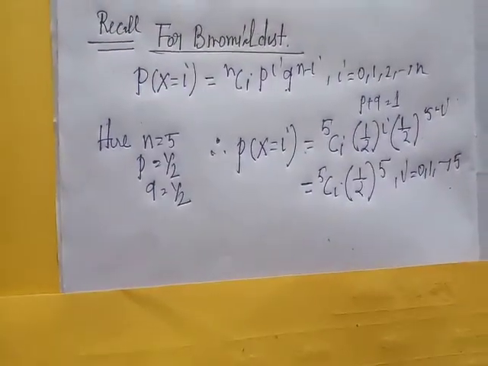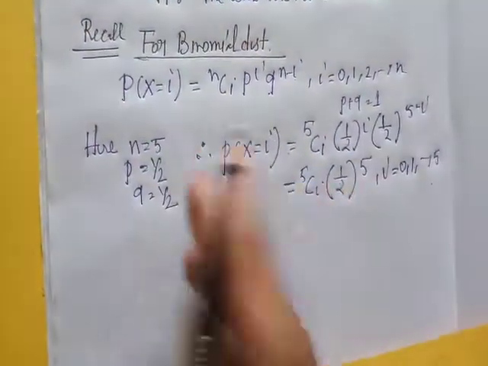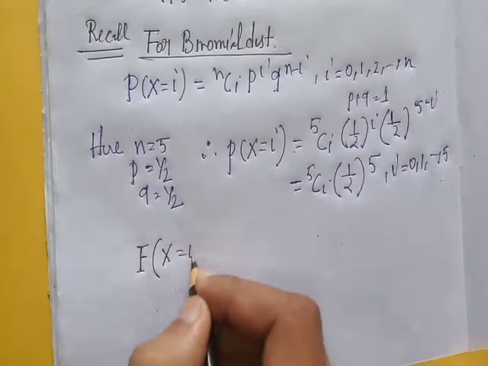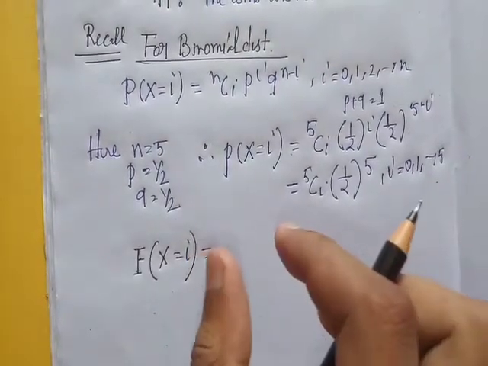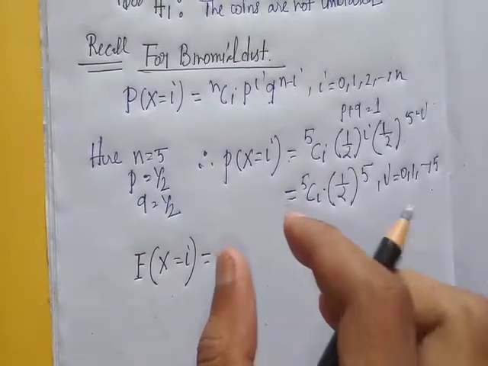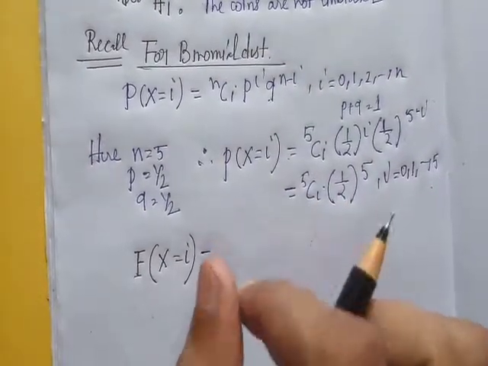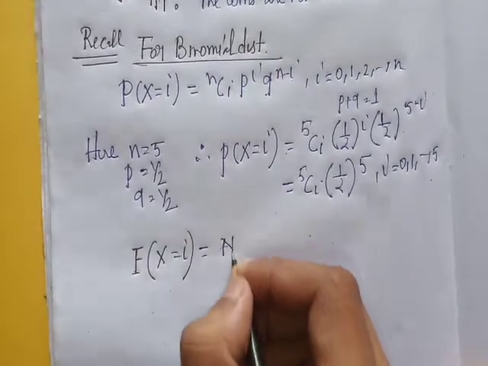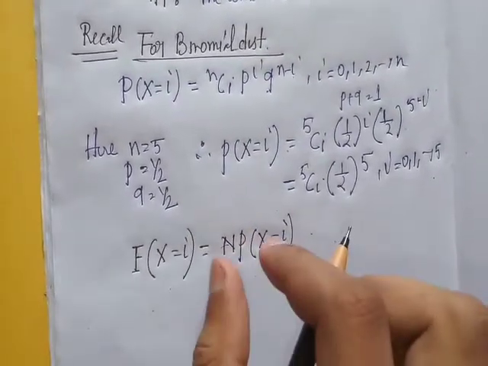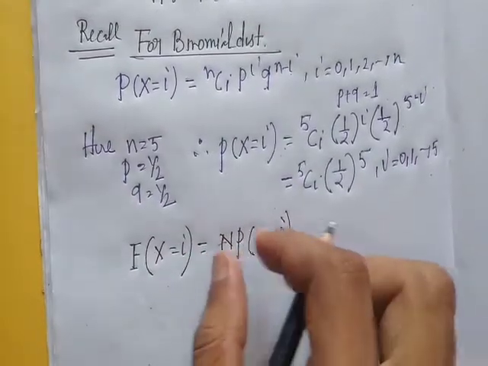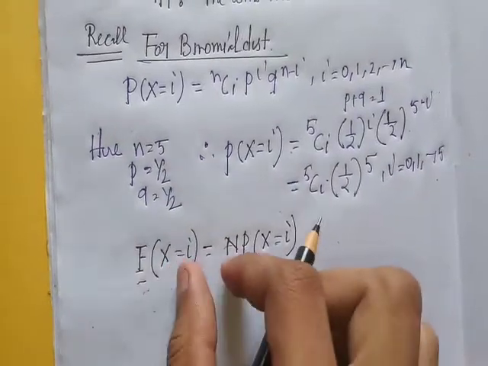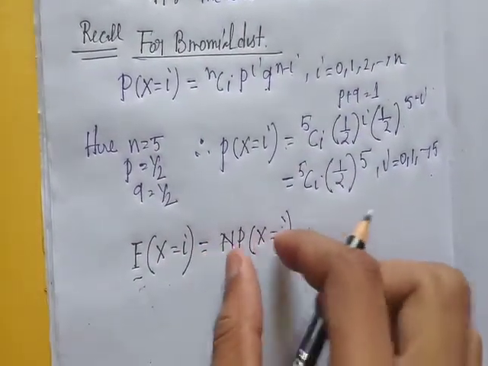Next we will find expected frequencies. The formula of expected frequency is total frequency into probability, that is N into P(X = r). So the formula of expected frequency is total frequency into probability.